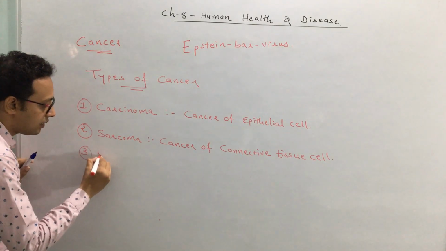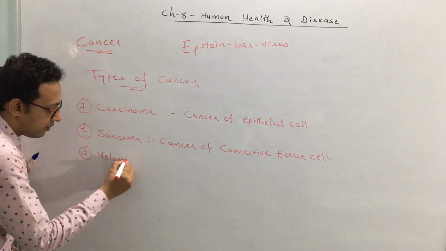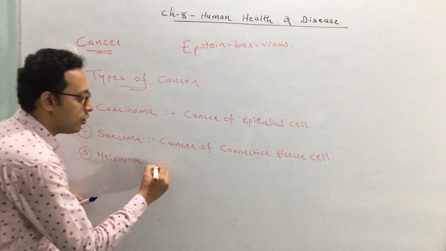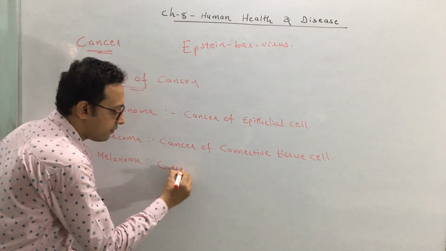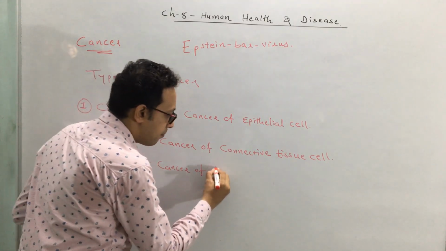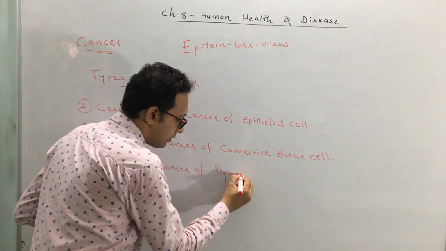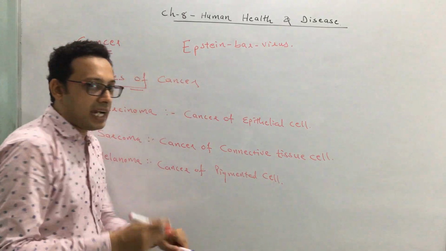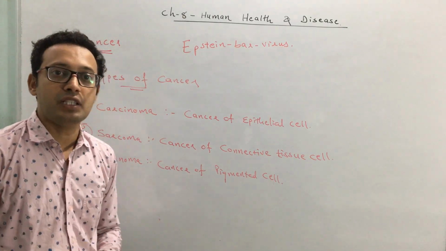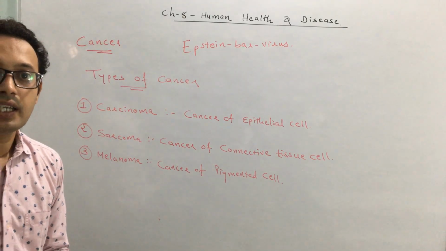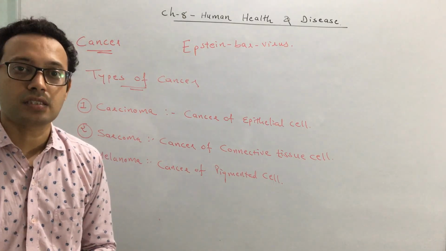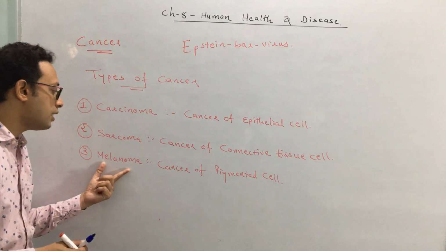Third is called melanoma. Melanoma means it's a cancer of pigmented cells. You know that our skin has a specific pigment called melanin. If that pigment containing cell becomes cancerous, then this type of cancer is called melanoma.